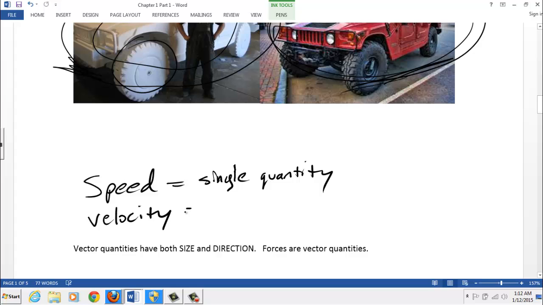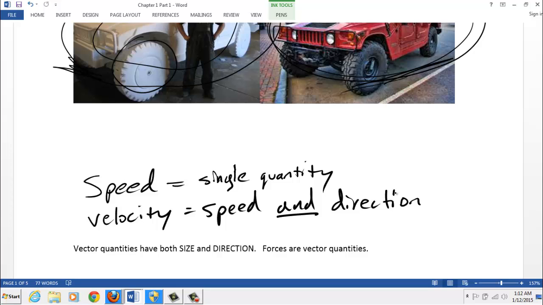In addition to speed, it also means direction. So if you talk about velocity, you need to talk about which direction a vehicle is moving. Not just what the speedometer says, how fast it's going, but also what direction it's going.